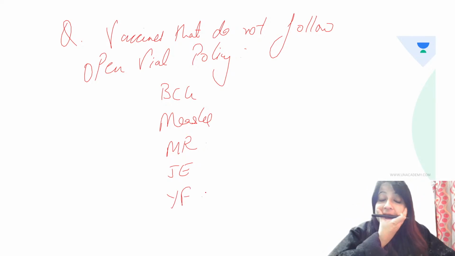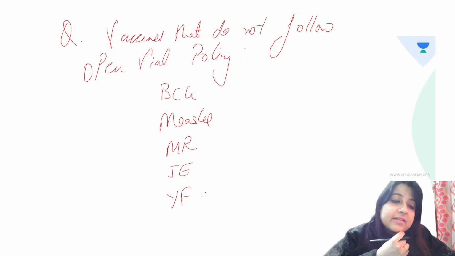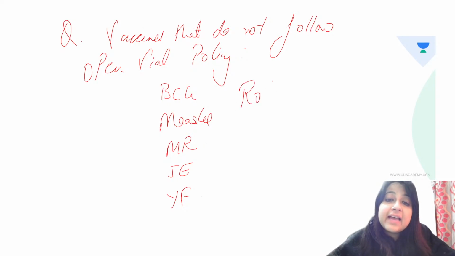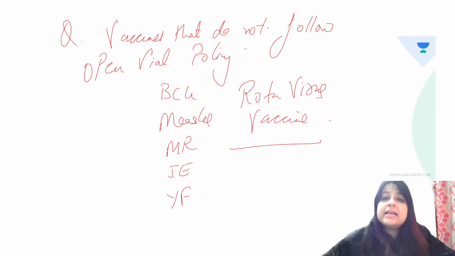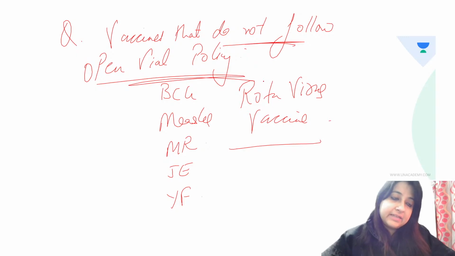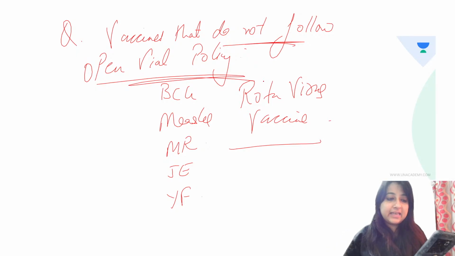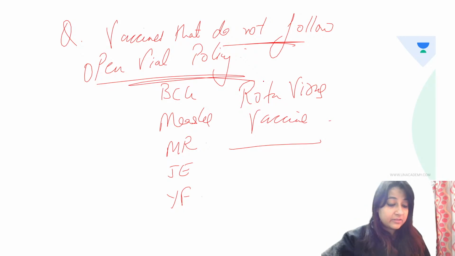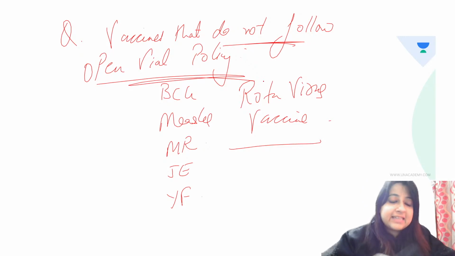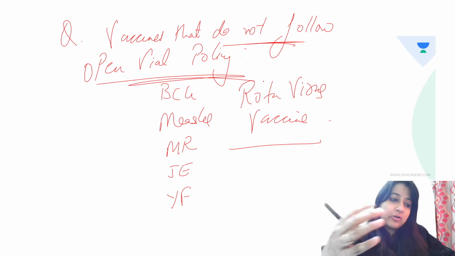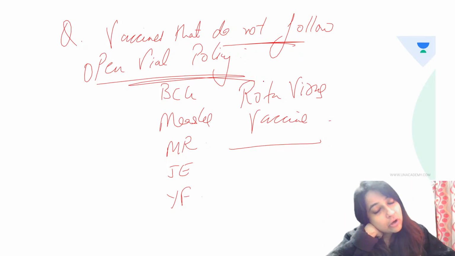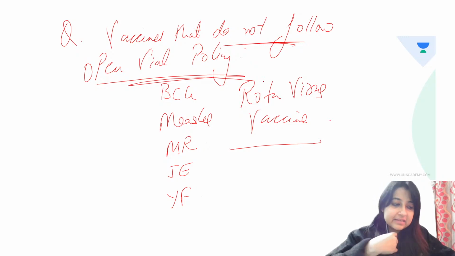And if you will see, they also ask you a question on rotavirus vaccine. Okay, so rotavirus vaccine also does not follow open vial policy. Please remember that. This is a very commonly asked topic which is coming in your exams nowadays. Please don't mess it up. Which vaccines follow open vial policy? So the mnemonic is T series plus PO. PO is liquid. Yes, most common complication with rotavirus vaccine is intussusception.